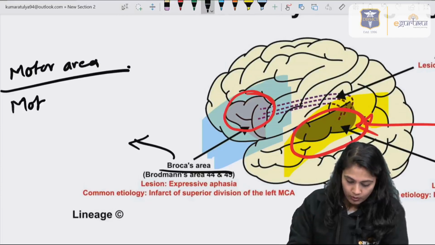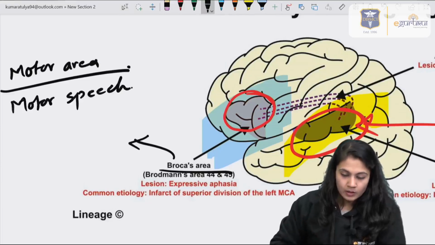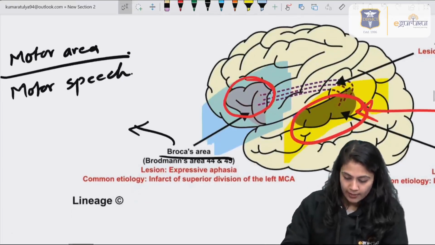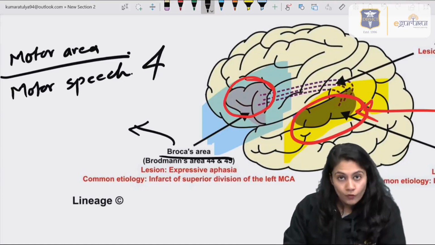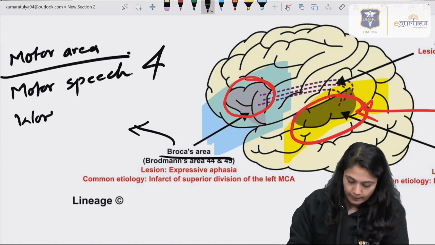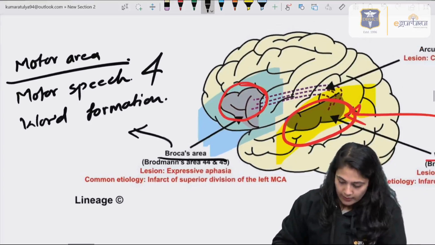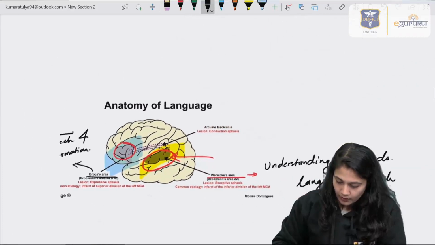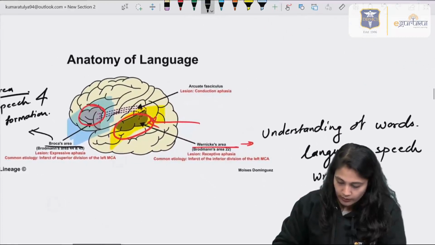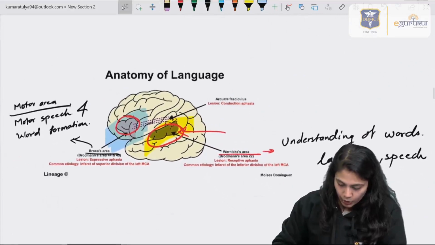It helps in the motor speech and as well as the word formation. So that's why these two areas are very much important for the language.